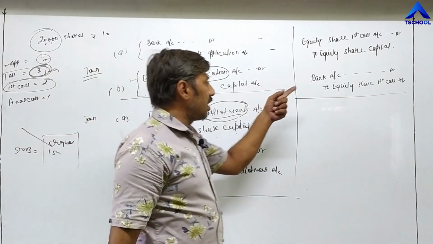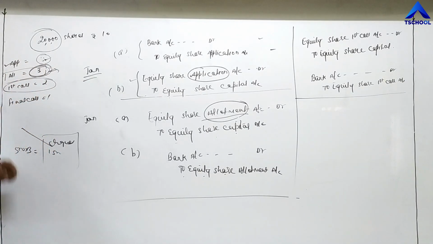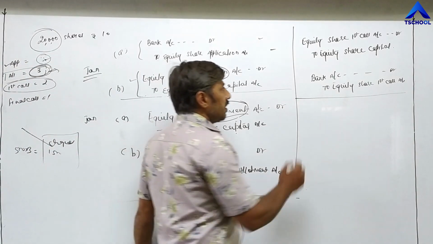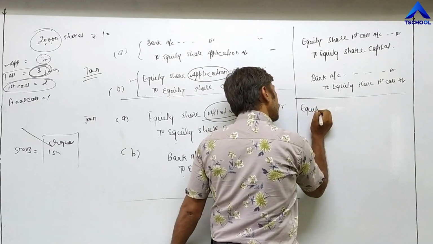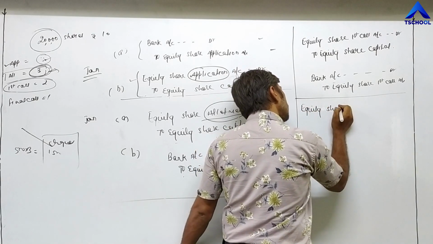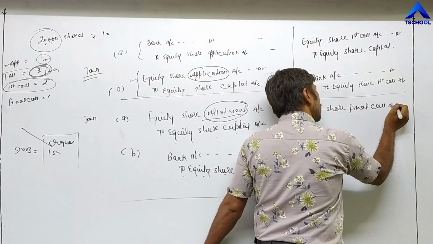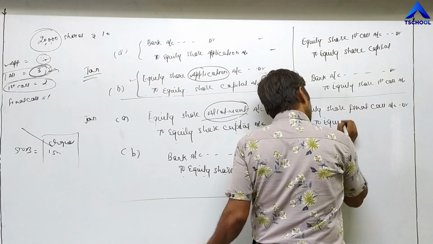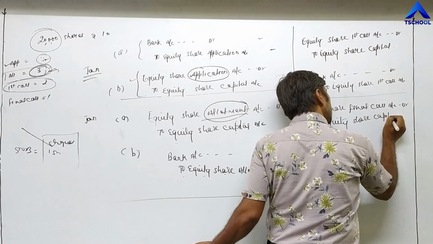As soon as the third installment, meaning the first call according to our example, is received by the company, the company will pass the advance entry for the final call. The entry becomes equity share first call; instead of that, equity share final call. Equity share final call account debit to equity share capital account.